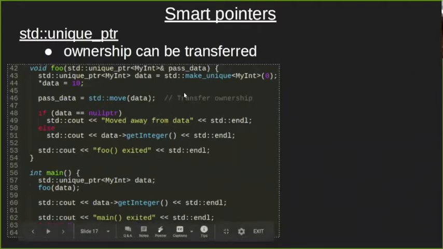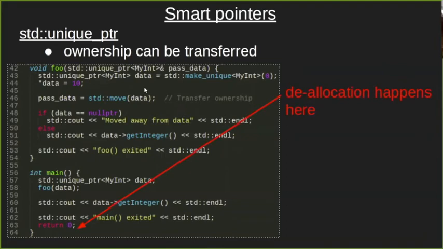The memory is being allocated inside the foo function, but then we transfer ownership into the outer scope, into the main function's data, and this is possible because of this std move construction that is called move semantics. If we have time, we'll also talk about this later. So in this case, you initially allocate data in the foo function. However, the memory will be removed when the main scope is exited rather than the foo scope, because you transferred both the data and ownership of the data.